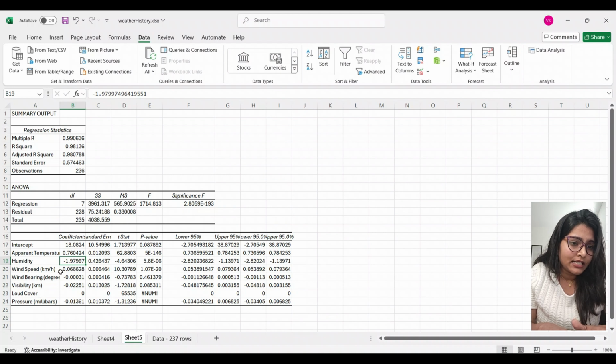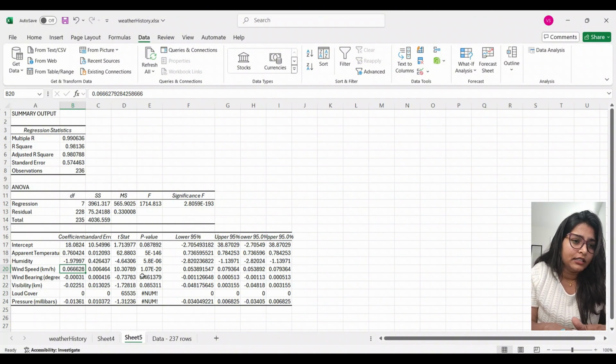Wind speed has a positive coefficient, meaning temperature slightly increases as wind speed goes up. Check the p-values for each variable here. If a p-value is below 0.05, it means the variable significantly contributes to our model. In this case, humidity and wind speed are significant, while wind bearing and visibility are not as impactful.